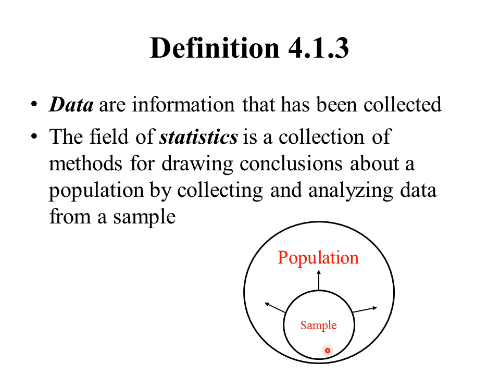Instead, we're going to get some information from a small sample, which is hopefully relatively easy to do. And then we're going to use information from that sample to try to draw some conclusions about our population. So that's really what we're doing in statistics from a practical perspective. We want to know something about a large population, but that's maybe very difficult, if not impossible, to do. So instead, we're going to get information from a sample. We're going to analyze that information and try to draw some conclusions about our large population.